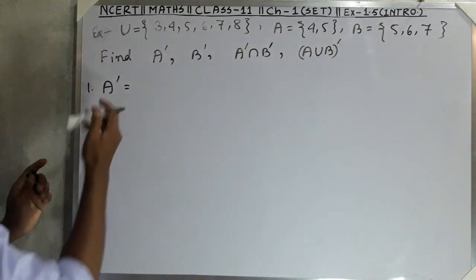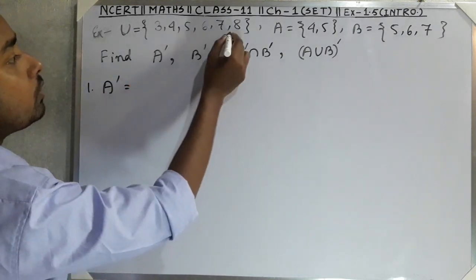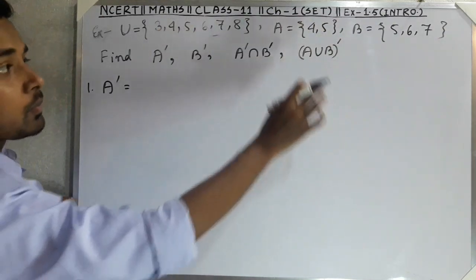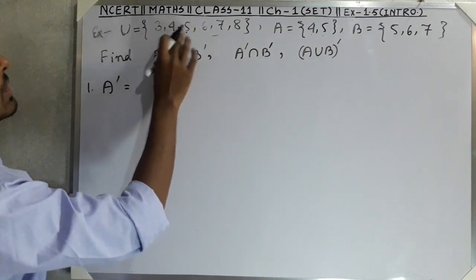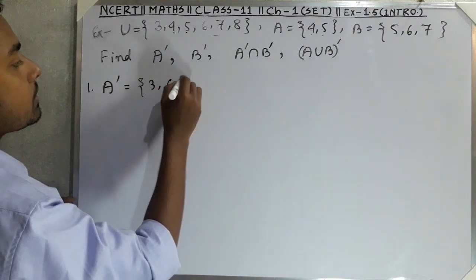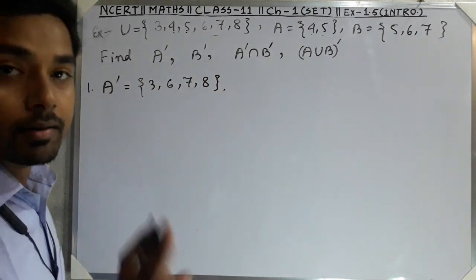Clear? So A complement is all the elements of U except A. So what is in A? 4 and 5. So except 4, 5 we have to take all the elements: 3, 6, 7, 8. This is A complement. Clear?